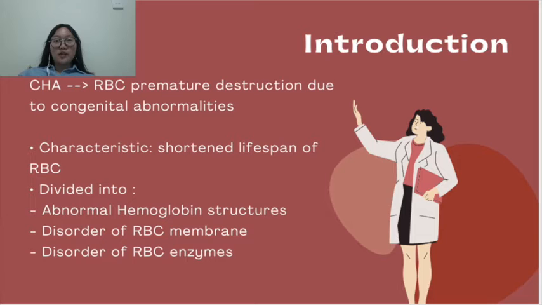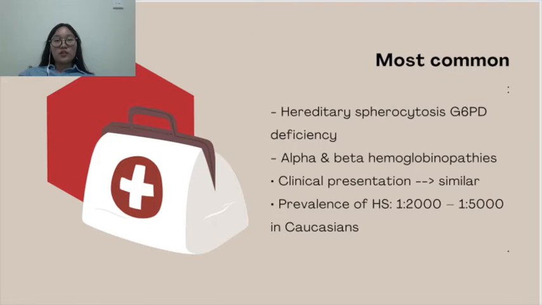Congenital hemolytic anemia is a result of premature destruction of red blood cells due to congenital abnormalities in hemoglobin, red blood cell membrane proteins, or red blood cell metabolism enzymes. It is characterized by a shortened lifespan of red blood cells, which normally have a lifespan of 100 to 120 days, and increasing erythrocytosis. It is further divided into three categories: disorder of the red blood cell membrane, disorder of the red blood cell enzymes, and abnormal hemoglobin structures.